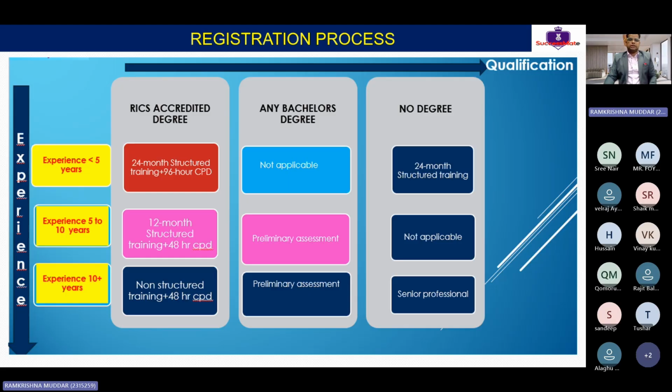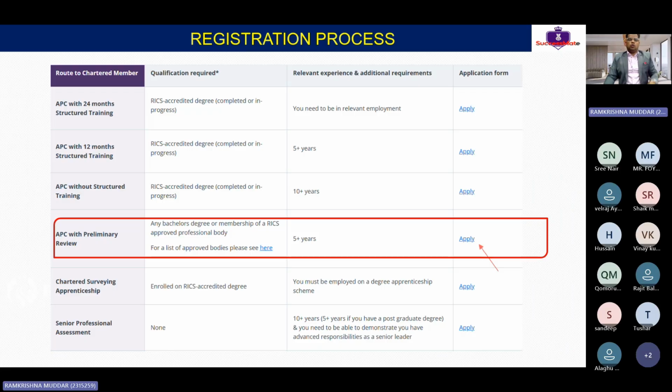Okay, step by step, I am going to explain. Once you click there, you will receive this page asking under which section you are applicable. For example, APC with preliminary review, 5 plus years of experience. Correct. So you need to click here, apply. Clear, guys? 5 plus means 10 plus, everything is included in this.